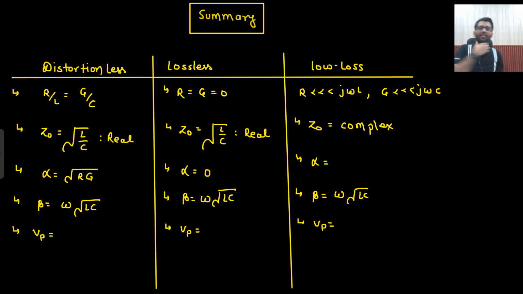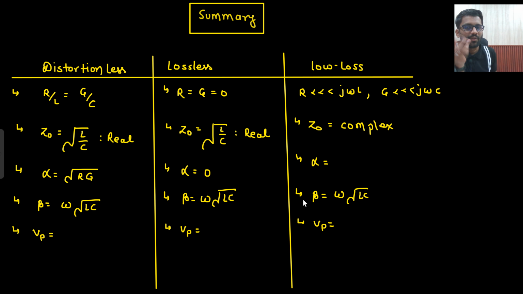Yeah, just the summary. The distortionless line condition was R by L is equal to G by C. Z naught was real. Here Z naught was complex. You don't need to remember the formula. For the lossless condition, R is equal to G is equal to 0, and here R is very much less than j omega L and G is very much less than j omega C.